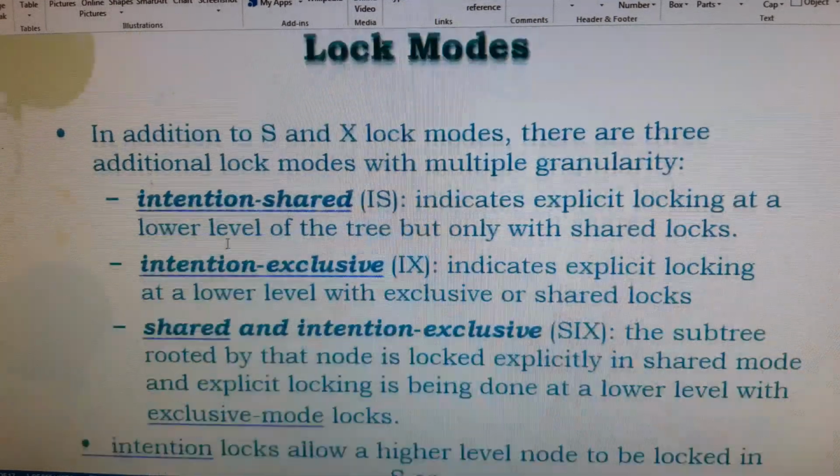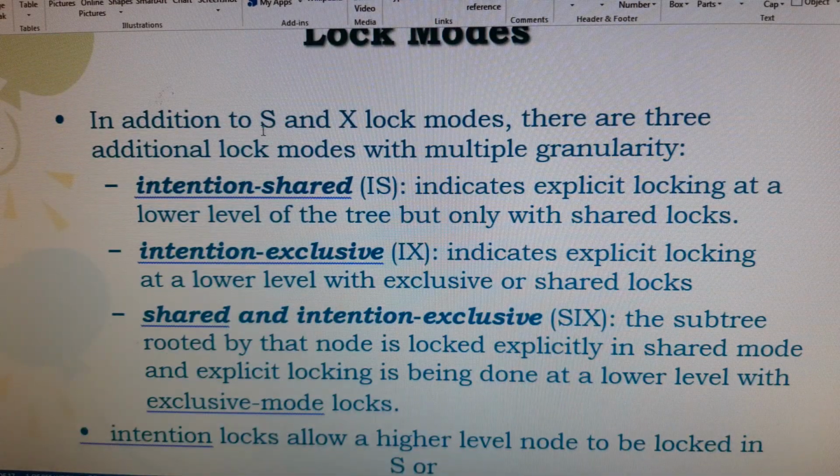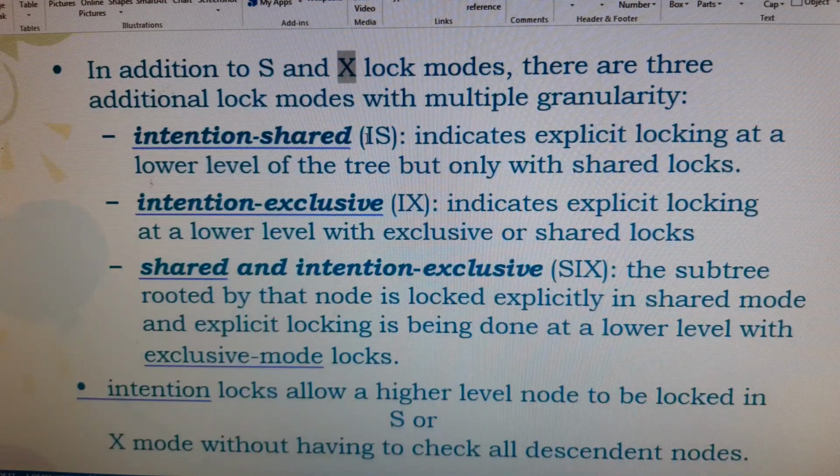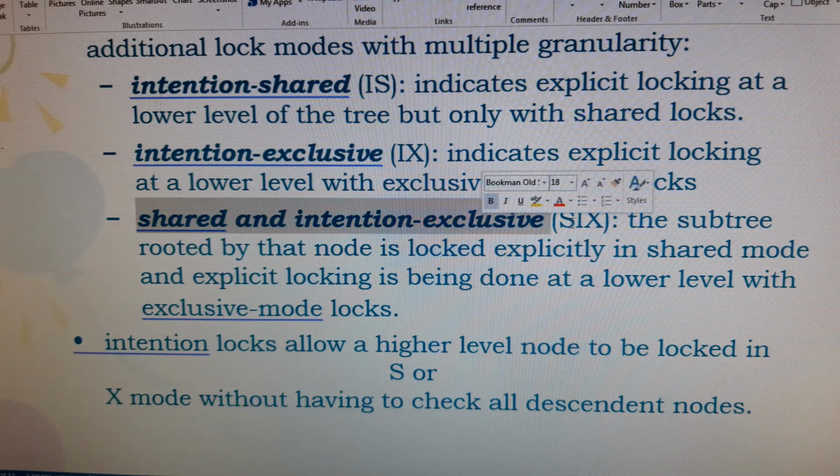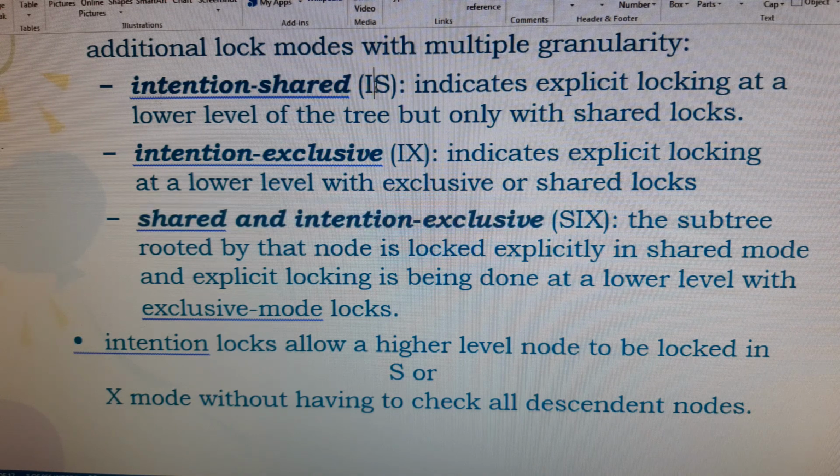Here you should observe three types in multiple granularity. You very well know S is shared, used for read locks, and X is exclusive, used for write locks. How can you use them in the tree structure? Here there is a difference. If it is a read, we may call it intention shared, and if it is exclusive, we may call it intention exclusive. If it is both shared and exclusive, we may call it shared and intention exclusive, SIX. So intention shared means IS, intention exclusive means IX, and shared and intention exclusive means SIX.